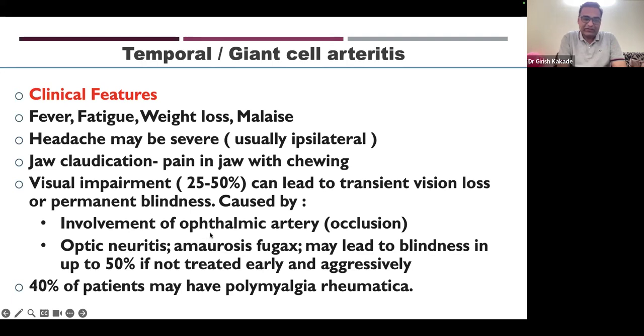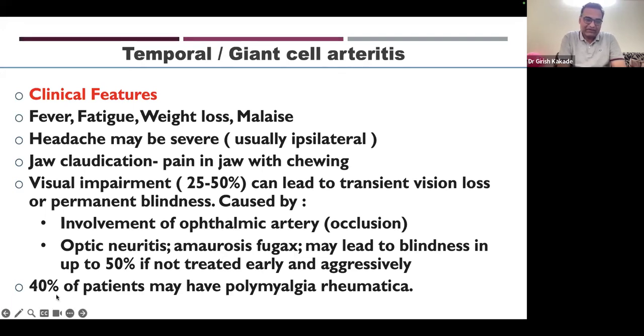It is caused by involvement of the ophthalmic artery occlusion and sometimes optic neuritis or amaurosis fugax, which may lead to blindness in up to 50% if not treated early and aggressively. So this is the complication which we are very afraid of in temporal arteritis, because this can leave the patient totally blind for the rest of his life if not treated in an emergency. So this is one of the rheumatological emergencies, visual impairment in giant cell arteritis.